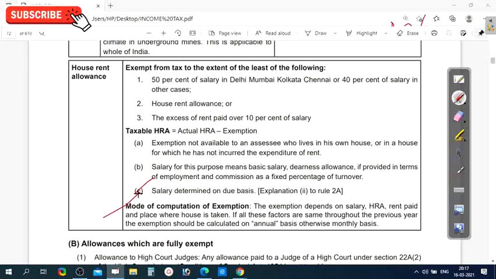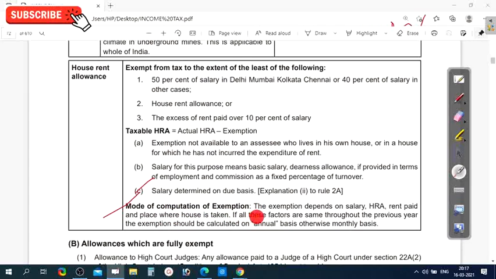If the house is in any other city, it is 40%.